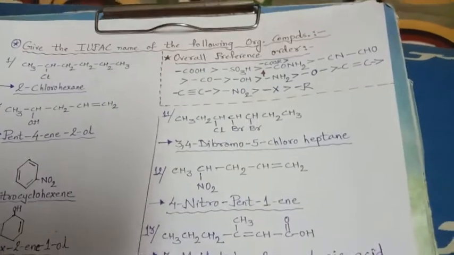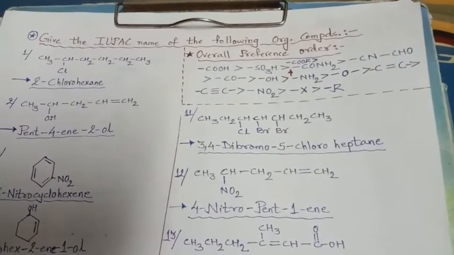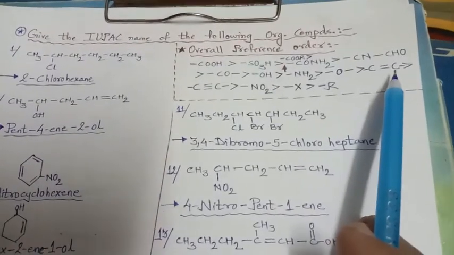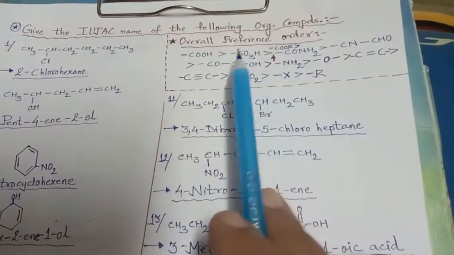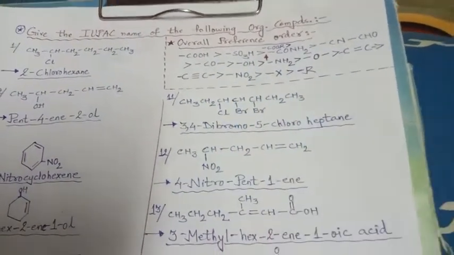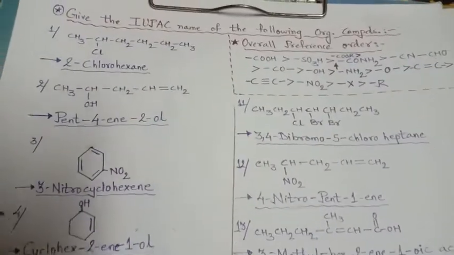Right? In yesterday's video, the preference order was given for functional groups. There, alkane, alkene and alkyne were not considered. So today I have given the overall order, so that it will be easy for us to give the names. Right?